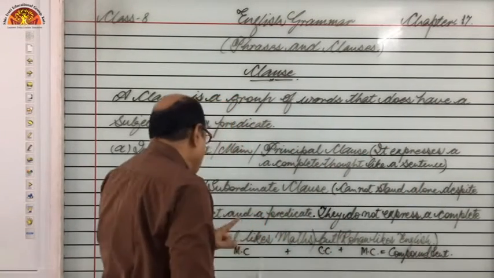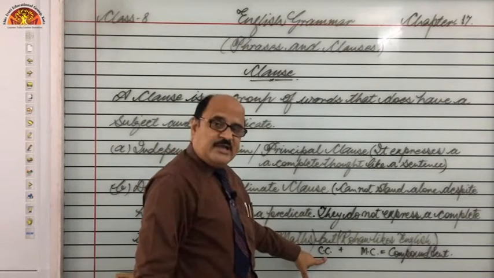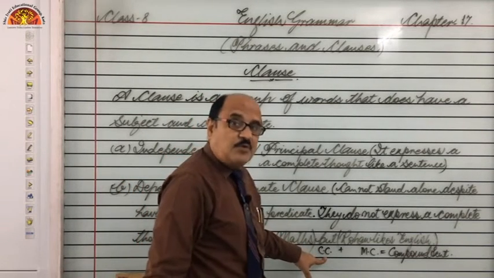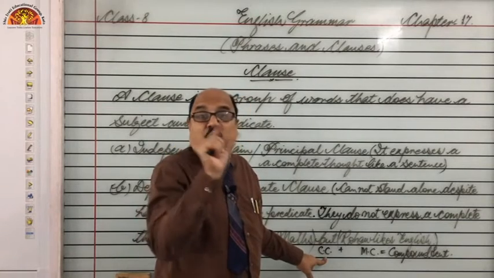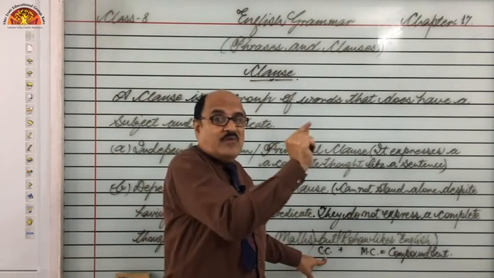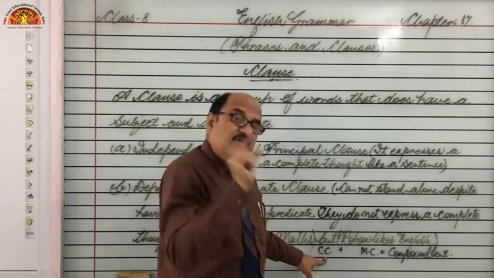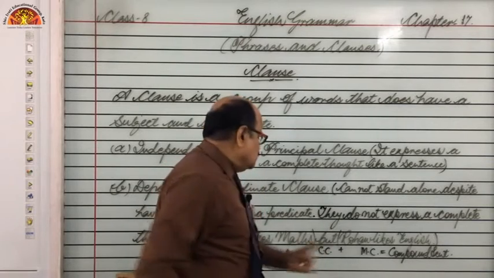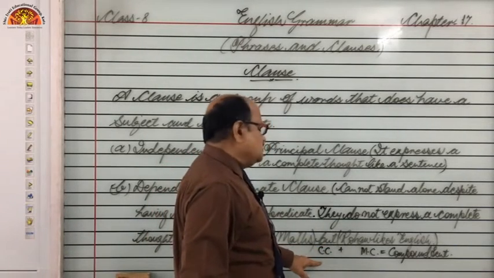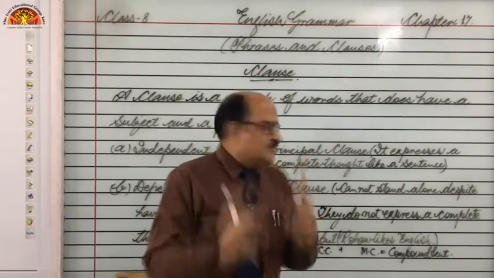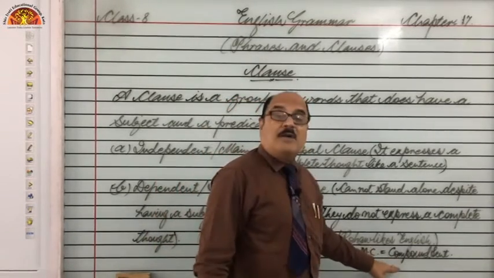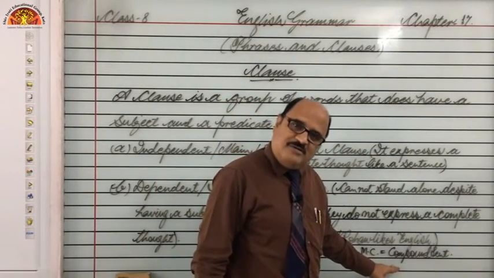Have you got it? Main clause plus coordinating conjunction, this CC stands for coordinating conjunction. Do you still remember when I taught FANBOYS? So they were coordinating conjunctions, right? So whenever a coordinating conjunction has been used to join two main clauses, this is known as a compound sentence. Have you got it? Right?